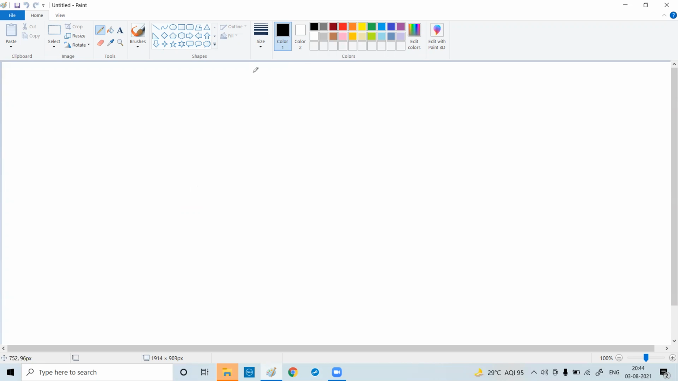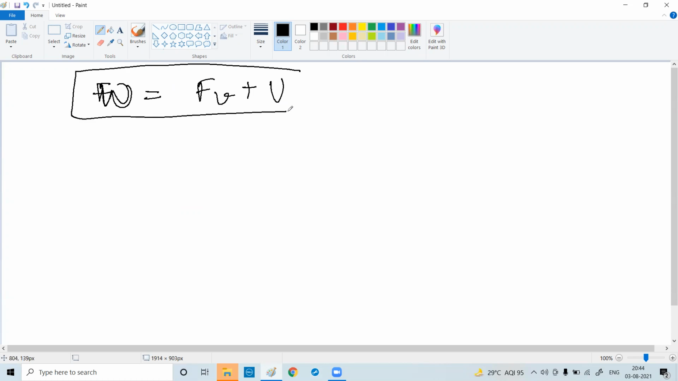Okay. So what we saw is that the weight of the solid is equal to FV plus upthrust. Yes or no? This is our formula. So what is weight? Weight is nothing but mg. And what is m? Density is mass by volume.